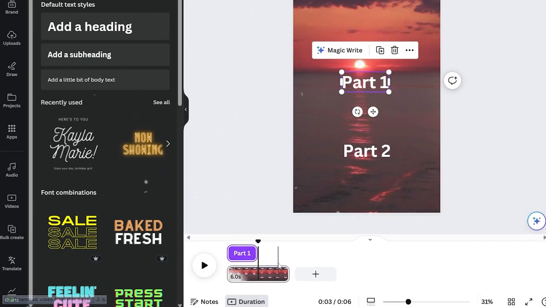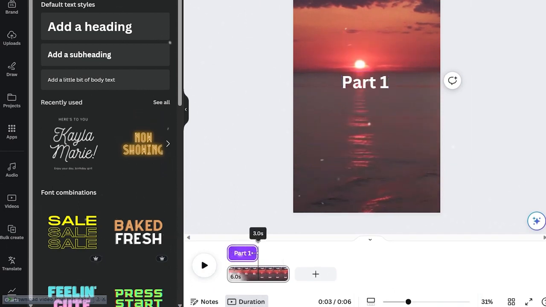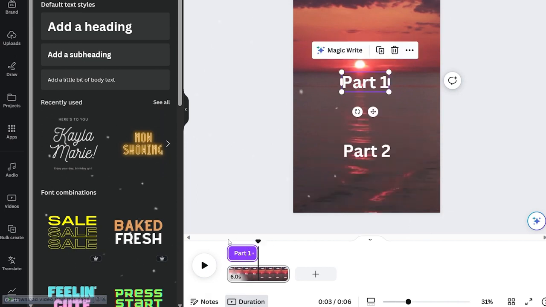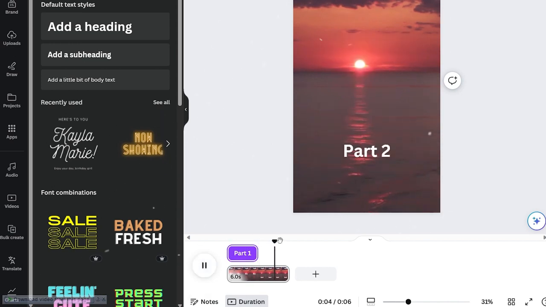To set the timing for this, right-click on the part 1 text, then click Show Timing. This will provide a timeline view at the bottom where you can adjust when each text element appears. For a 6-second video, it's often effective to have most of the video show the first part of the text with a shorter duration for the second part. This encourages viewers to watch the video multiple times if the explanation is lengthy, leading to higher retention rates.